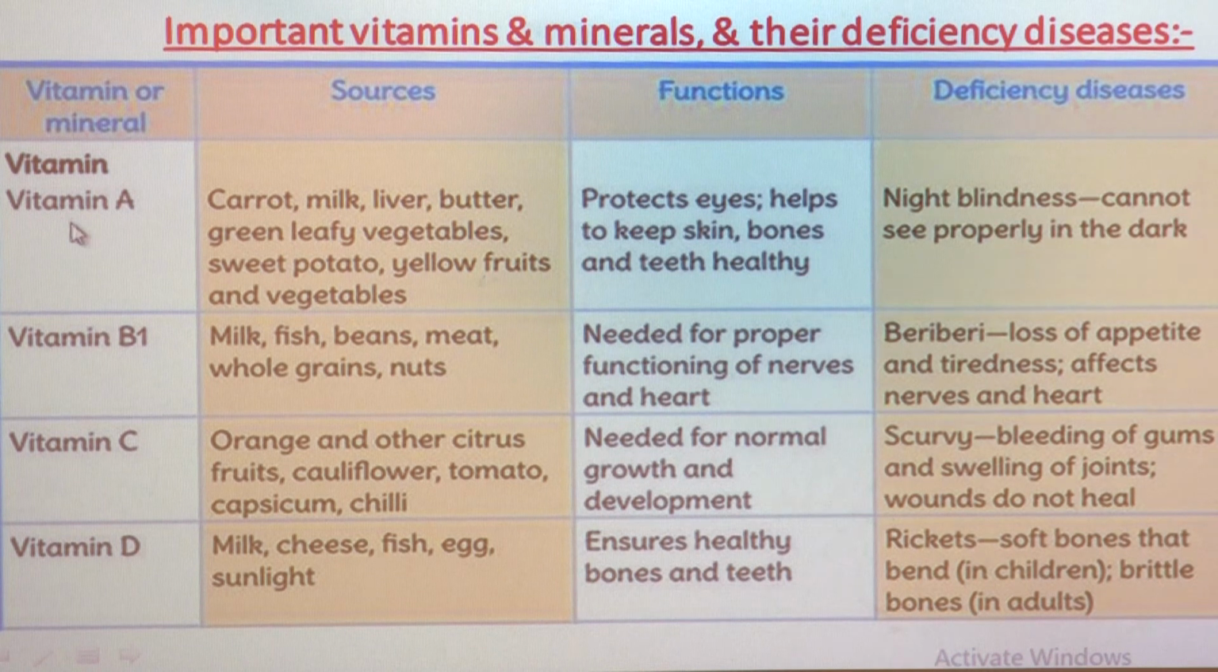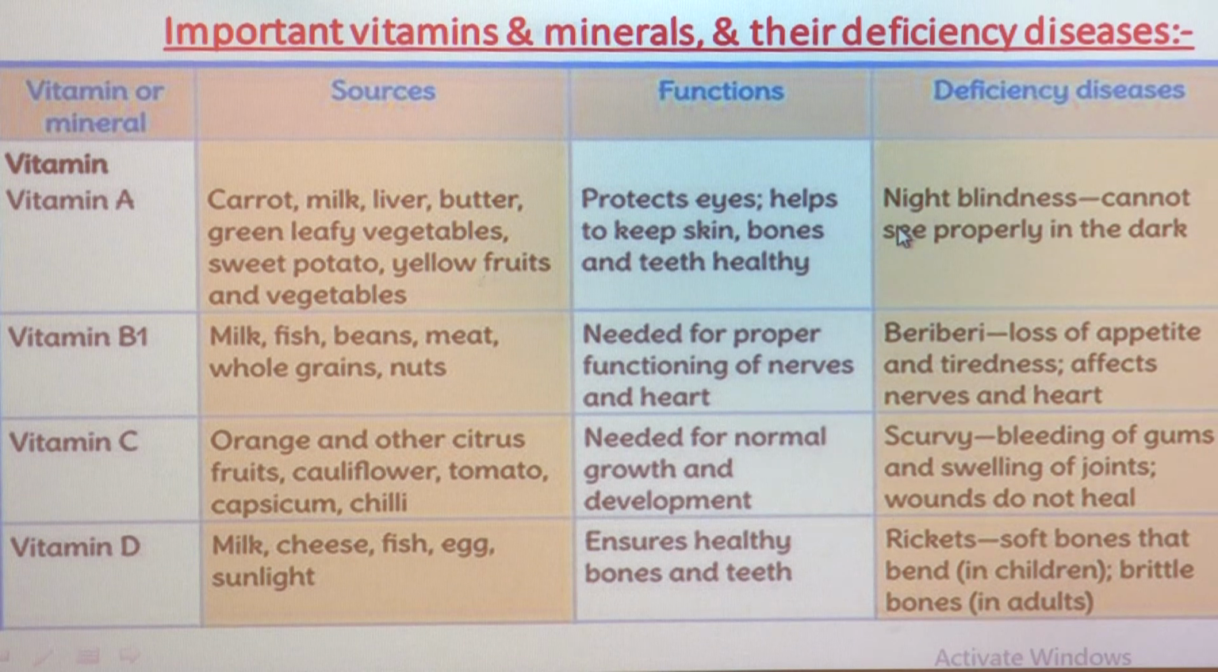Sources of vitamin A are carrot, milk, liver, butter, green leafy vegetables like spinach and fenugreek, sweet potato, and yellow fruits and vegetables like bananas and oranges. These are rich sources of vitamin A. The function of vitamin A is that it protects the eyes and helps to keep skin, bones and teeth healthy.